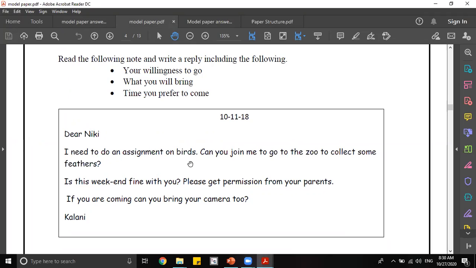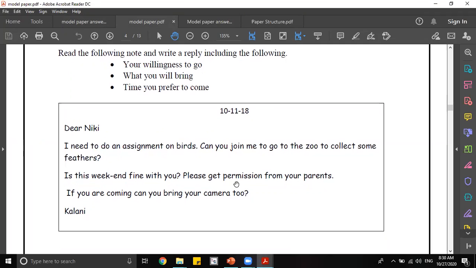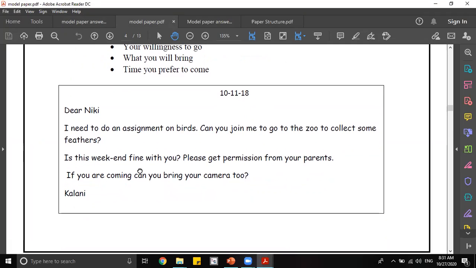I need to do an assignment on birds. Can you join me to go to the zoo to collect some feathers? Is this weekend fine with you? Please get permission from your parents. If you are coming, you can bring your camera too. So she's asking a question. So the one who's writing the note to you is Kalani.